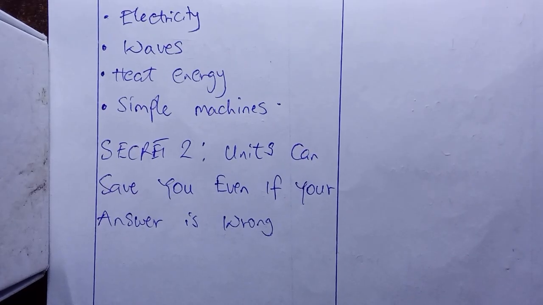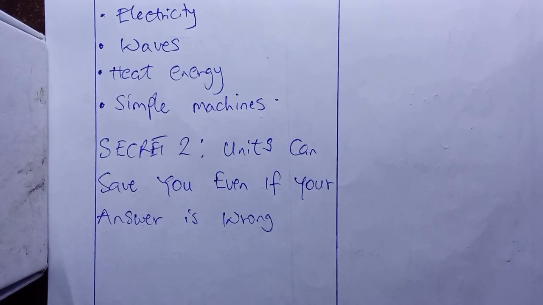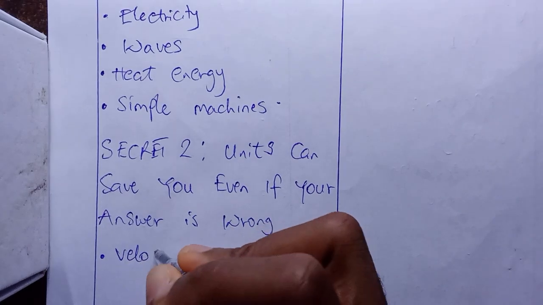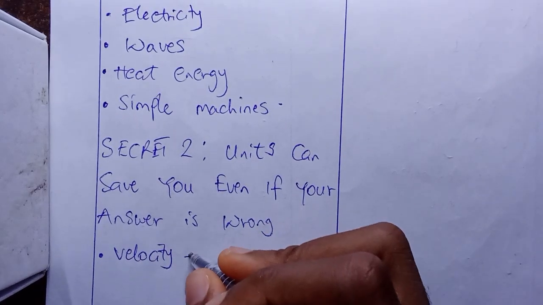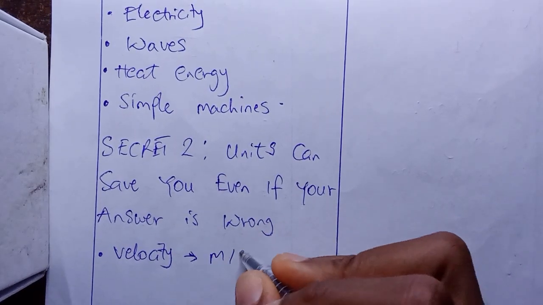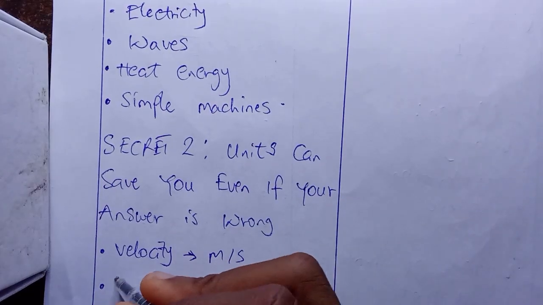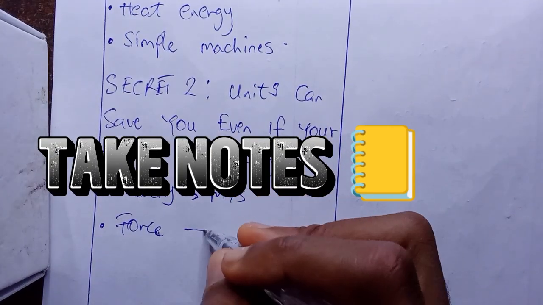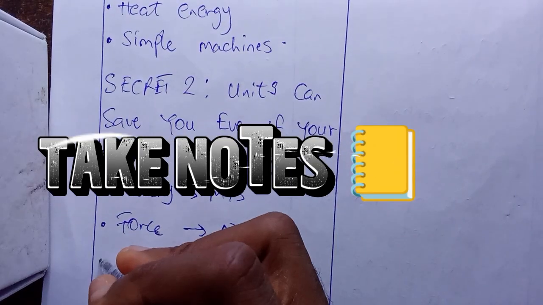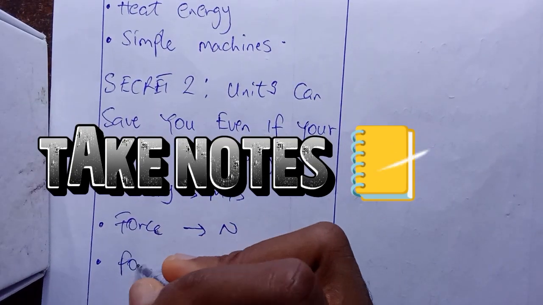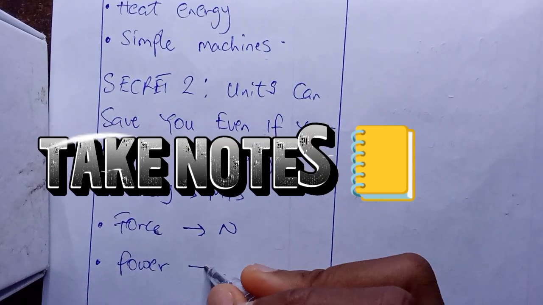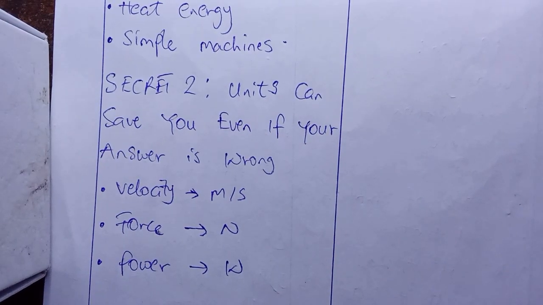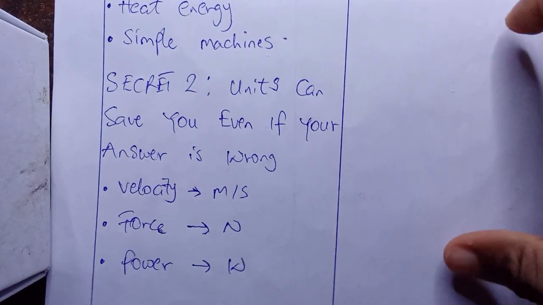Let me give you a few examples of very popular SI units. Number 1, we have velocity, which is meter per second. 2, we have force. Force is Newton. And finally, we have power. Power is watt. So these are examples of physical quantities and their SI units.